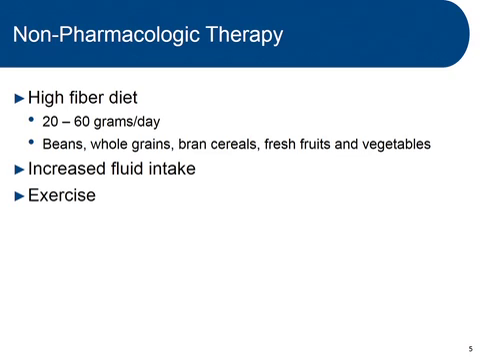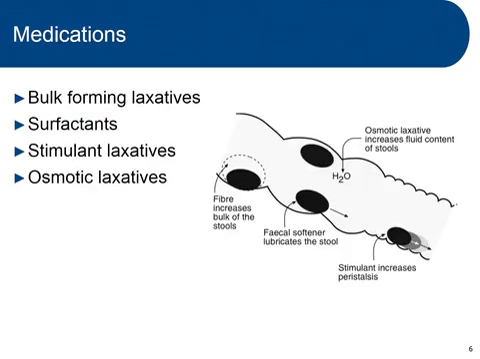If patients increase their intake of beans, whole grains such as bran, fresh fruits and vegetables, this is usually adequate for increasing the amount of fiber in their diet. Increasing fluid intake specifically for patients who are dehydrated can also be helpful. And then even exercise, so regular exercise can help reduce the risk for constipation.